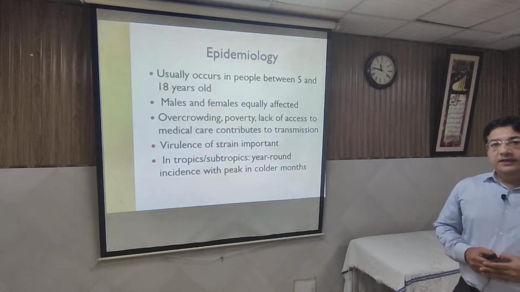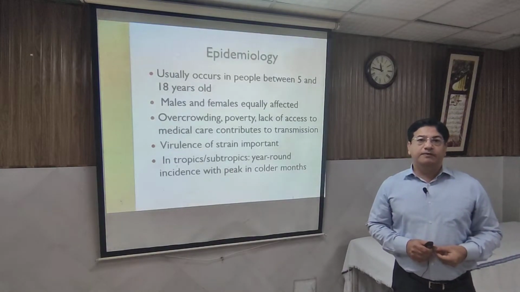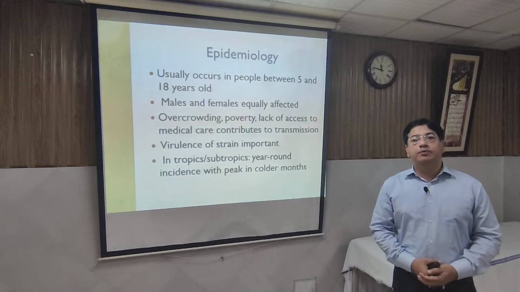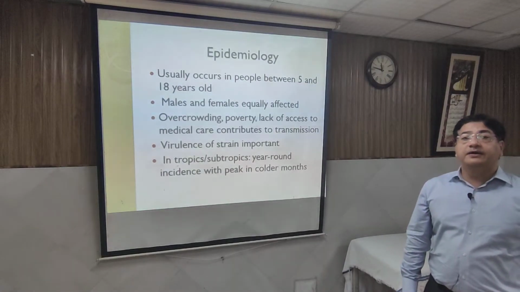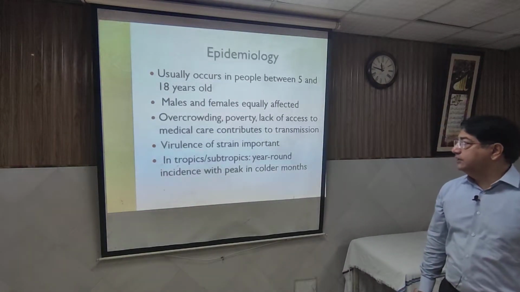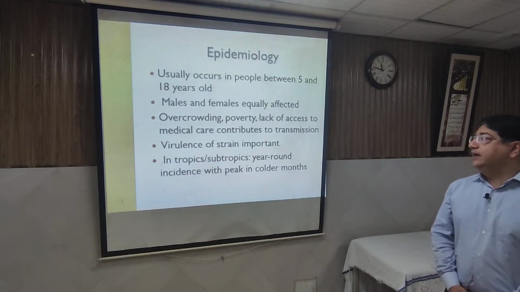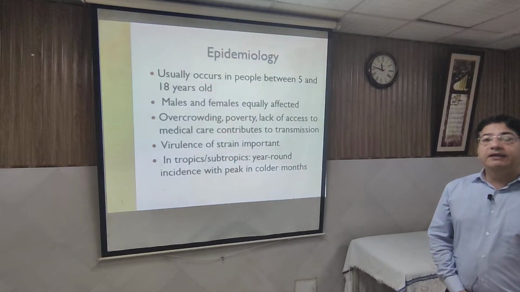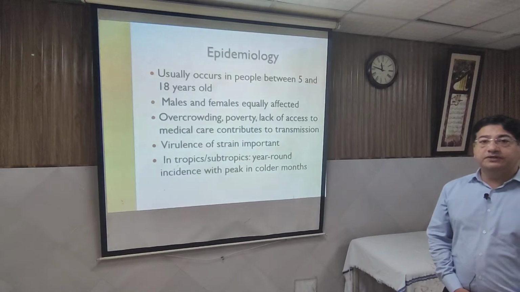It usually occurs in children who are over 5 years, most common in 5 to 10 years of age, and we can see this disease even in the children up to 18 years of age. And males and females are equally affected. There is no discrimination between the genders in the occurrence of disease. And as I told you, the overcrowding, poverty, lack of medical care, and even sometimes the malnutrition, they are risk factors of transmission of the disease.